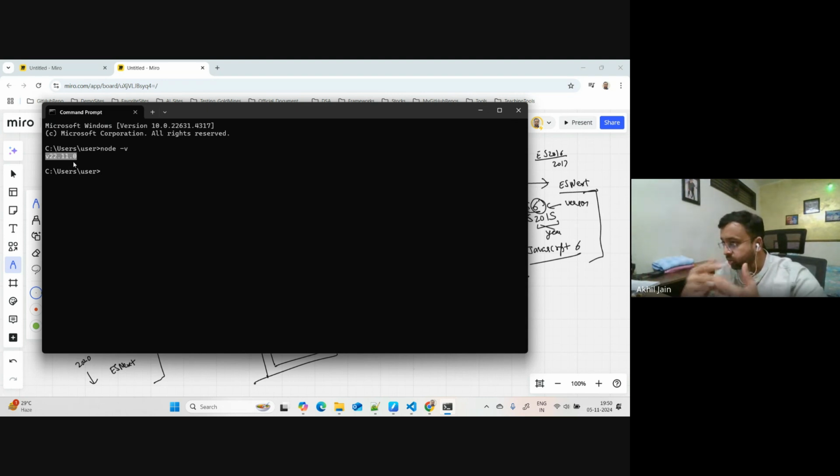But the next question which will come up is, which features from ES2023 are you using in your code? Now that's a tricky question. Because as the language standard progresses, every time a version changes, there could be some new changes to it, or new features or new things added to the language. So in the case of Java also, someone can ask, which version of Java are you using? Are you using Java 8, 11, 17, 21? Which version? And with every version of Java, there is a new feature coming in.